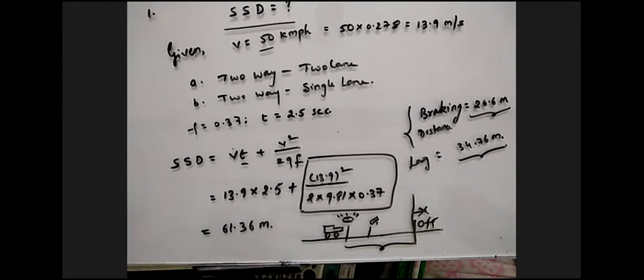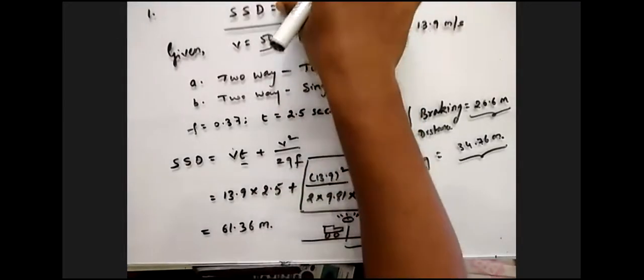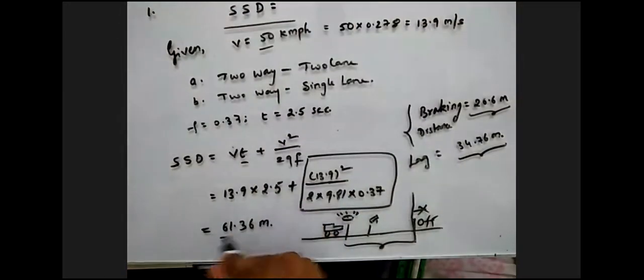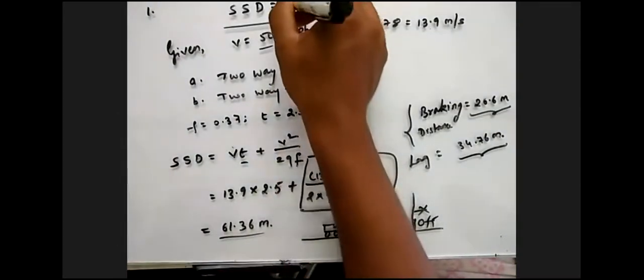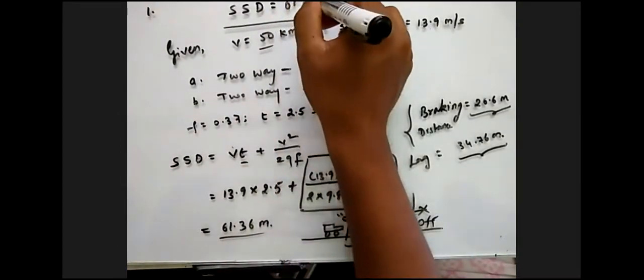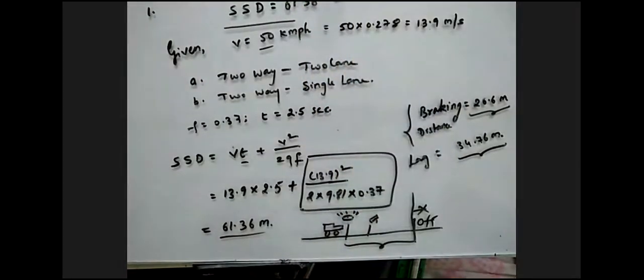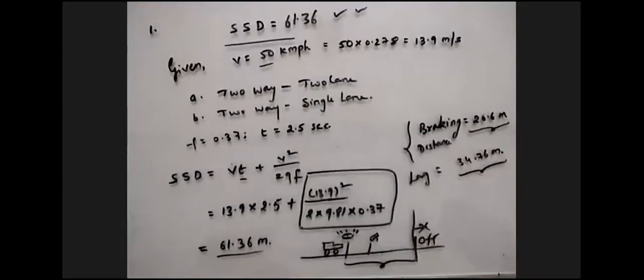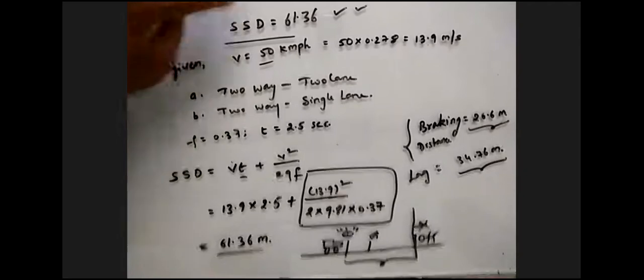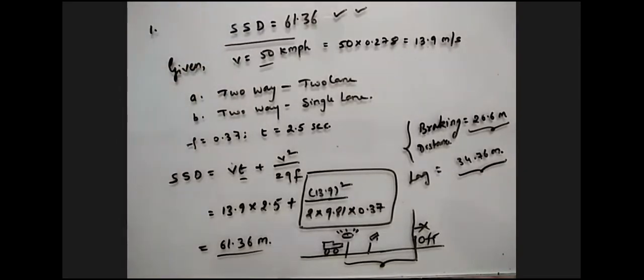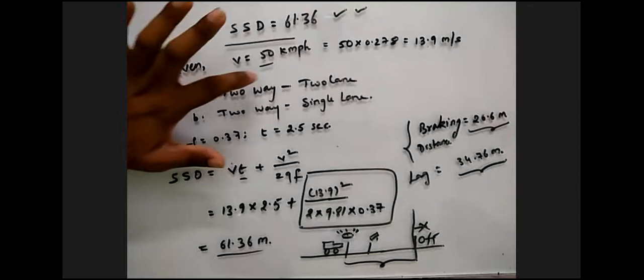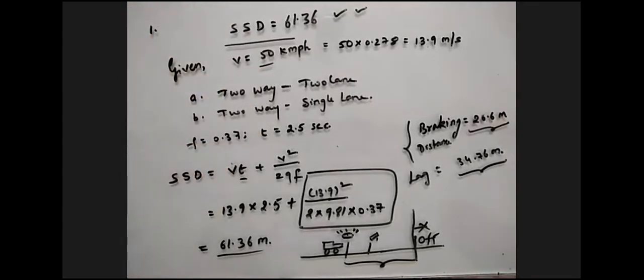So our SSD, that is the stopping sight distance, is 61.36. I'm very happy that you have all calculated. But he has asked us to calculate this stopping sight distance for two conditions: two-way traffic in two lanes, and two-way traffic in a single lane.